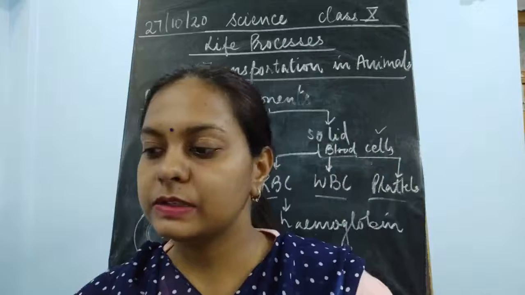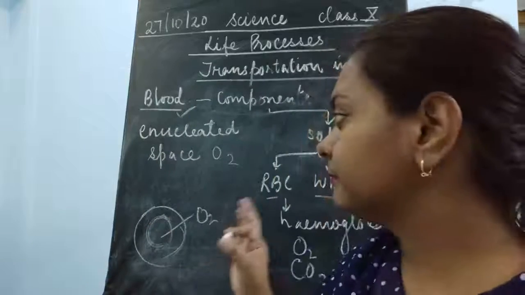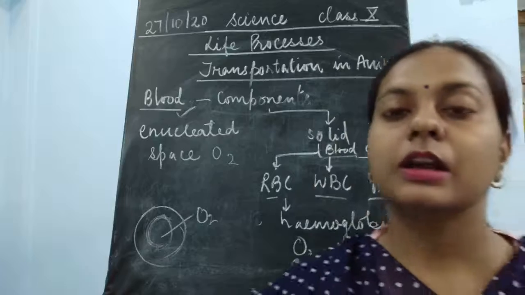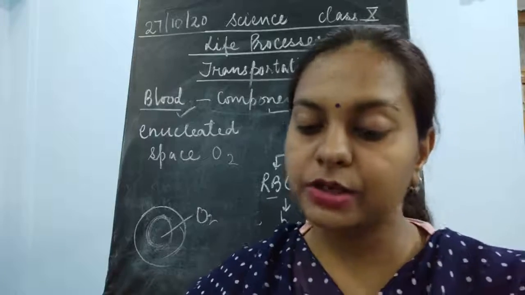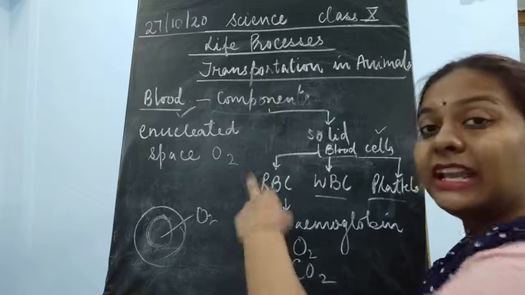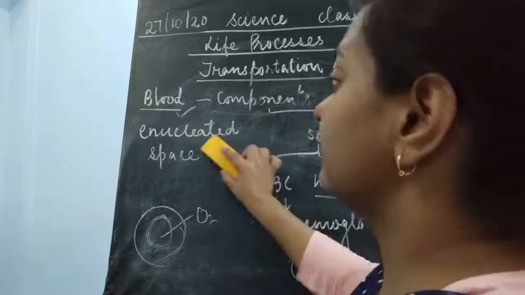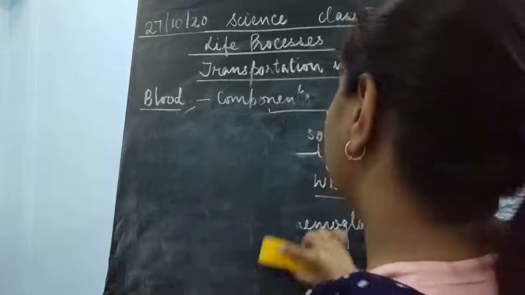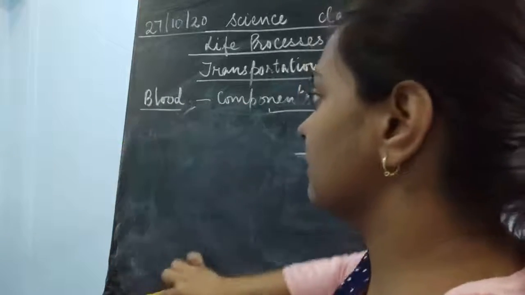Okay, so this is about the structure of RBC, that is the red blood cells. It has a biconcave structure, and it is enucleated because it has to carry oxygen, and it also contains hemoglobin.